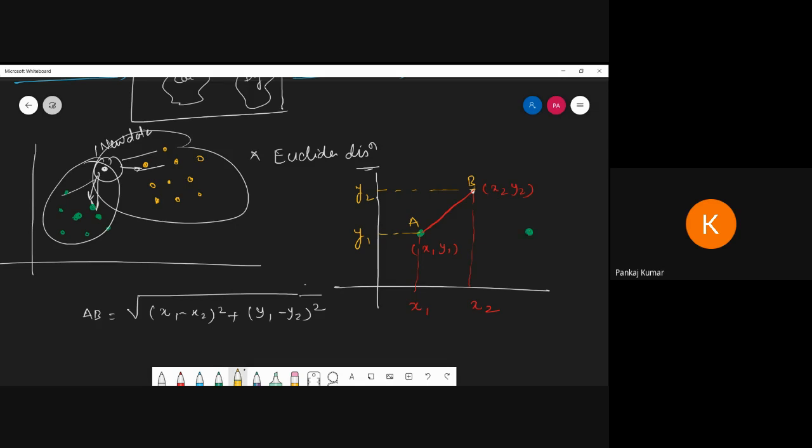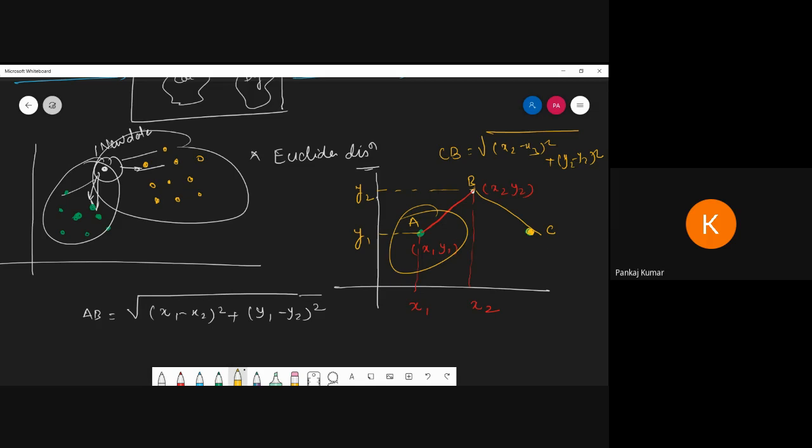Here also calculate CB. So it will be x2 minus x3 whole square plus y2 minus y3 whole square, and whichever one is the minimum belongs to that group. That is the process we have to calculate.